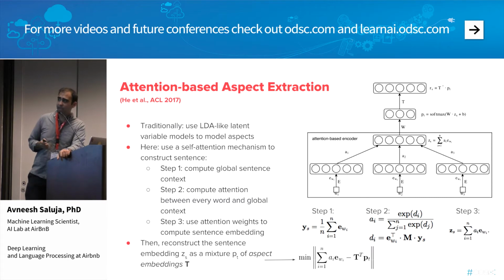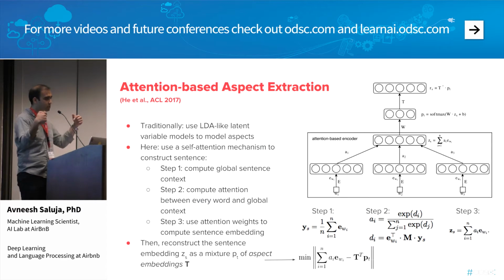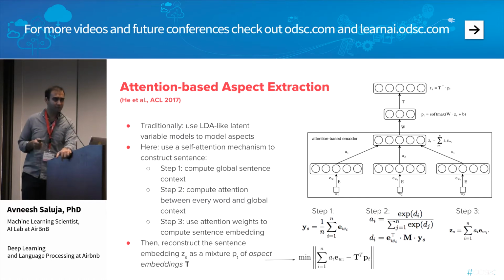The first step is we use what is known as a self-attention mechanism. Basically it allows us to look inwards, introspectively, into a sentence and figure out what are the words that are really relevant or important in the sentence for downstream applications.